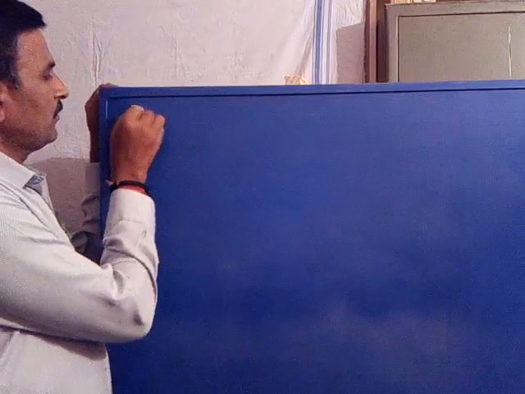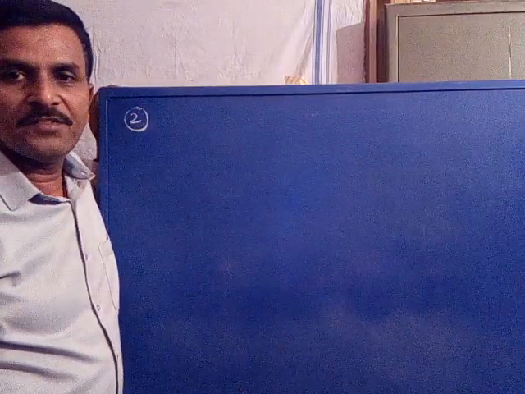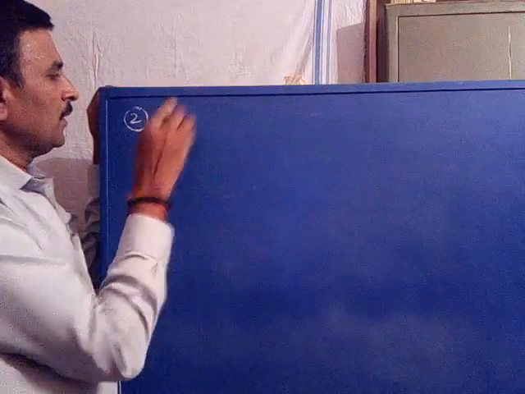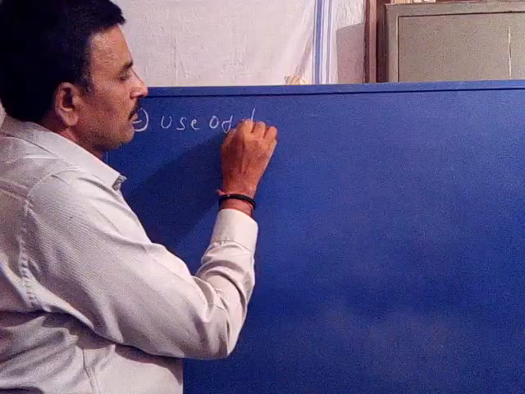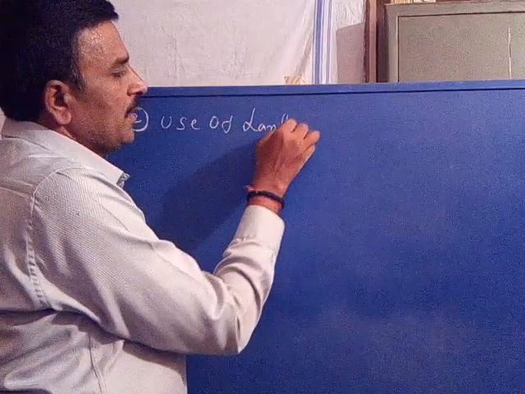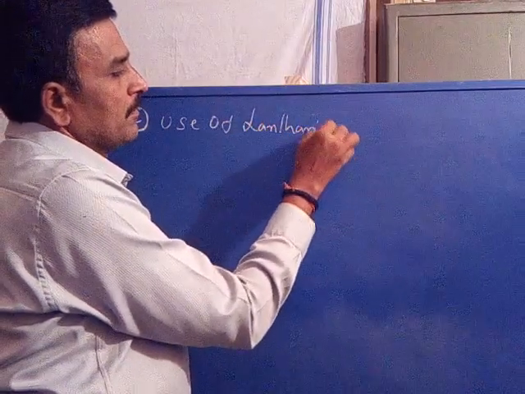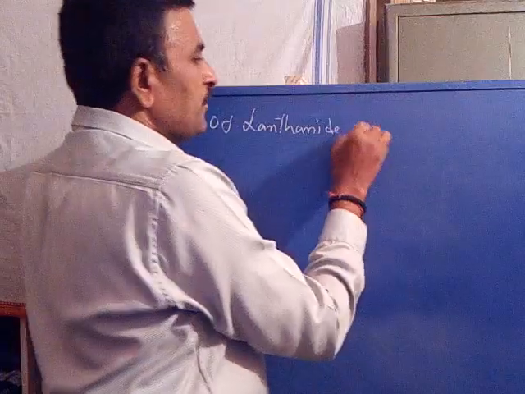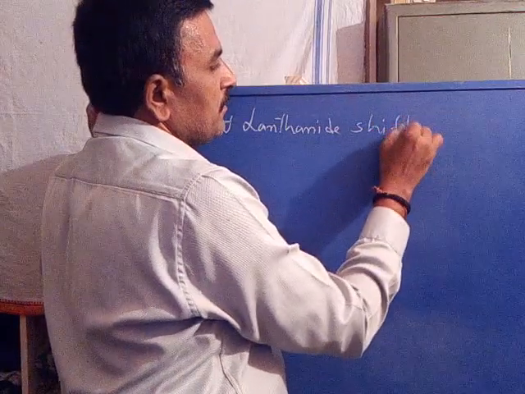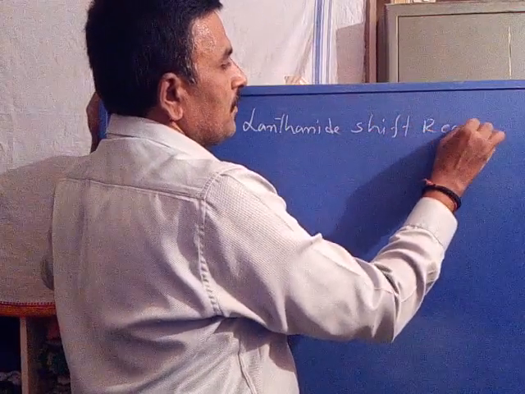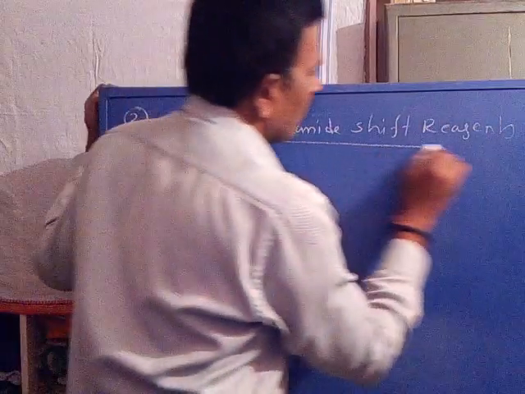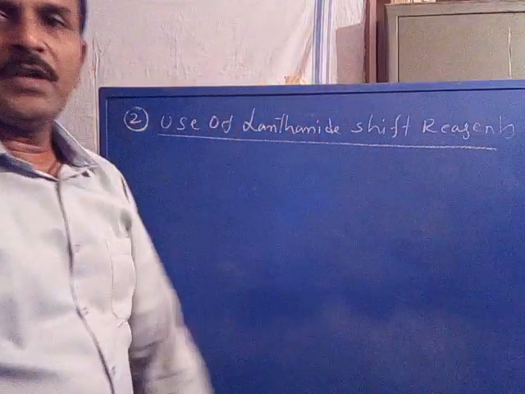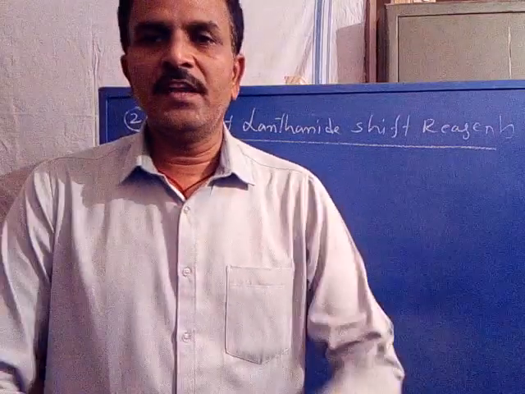Now, the second method of simplification. The second method for simplification of a complex NMR spectrum is the use of lanthanide shift reagents.